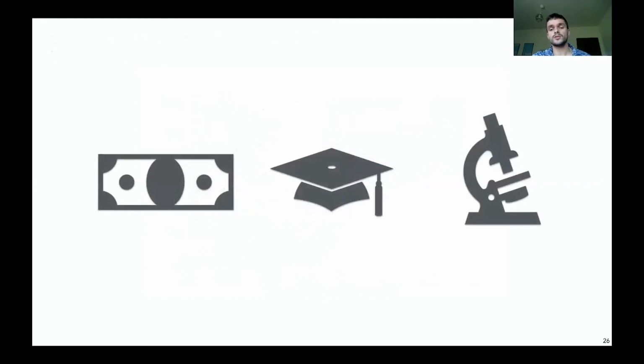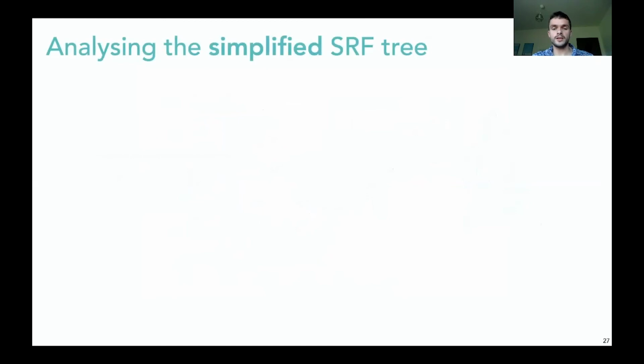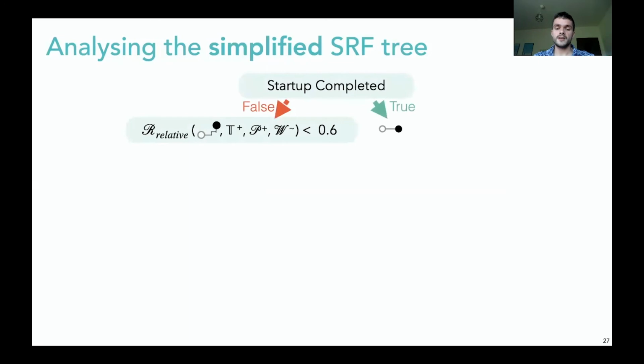And lastly, we want to look at how we can build even more trust in our reconstruction, and what kind of insights we gain when looking at the actual structure of a tree. The tree I'm showing is the simplified tree for SRF, which contains obvious flaws that are not contained in the full tree, but help to highlight the benefits of interpretability. First, it checks the point in playback, concluding that it is in a startup phase if the playtime is below a certain threshold.